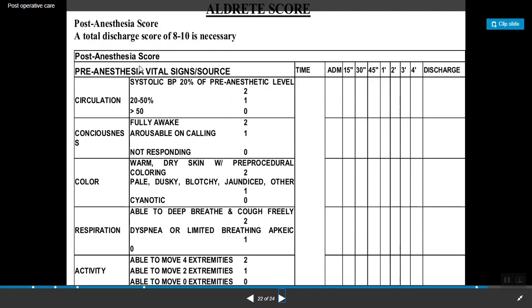In that, we have to check these parameters and accordingly give marks, and a total must be calculated. The parameters are circulation, consciousness of the patient, skin color, respiration and activity. These are checked and based on that the Aldrete score is assessed.